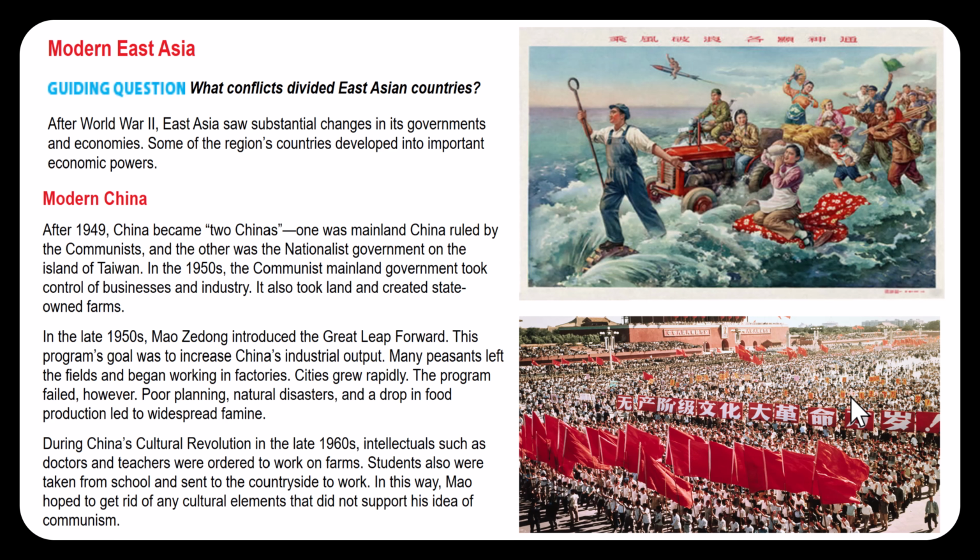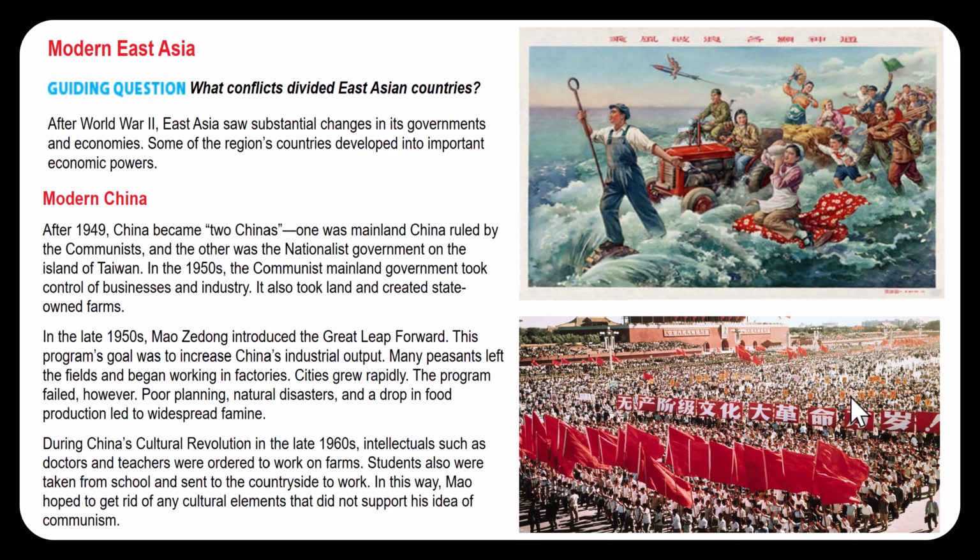Question 7. What are two ways in which the Cultural Revolution in China in the late 1960s hurt China? Well, they took intellectuals such as doctors and teachers away from those jobs, and they had them work on farms. So you're having what's called a brain drain by having people whose skill sets were not being used to the best effect. Secondly, you also had students that were taken away from schools and sent to the countryside to work. So you had this huge brain drain of people being told you're going to do manual labor and you're not going to use your brain to do these other things that might lead to more intellectual things happening in China. But that was done on purpose.